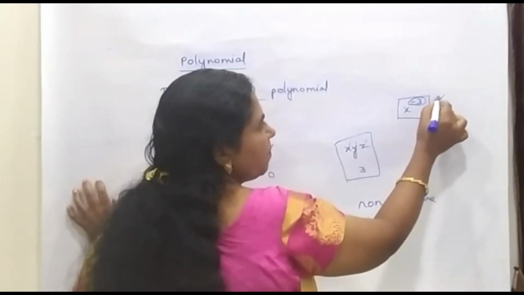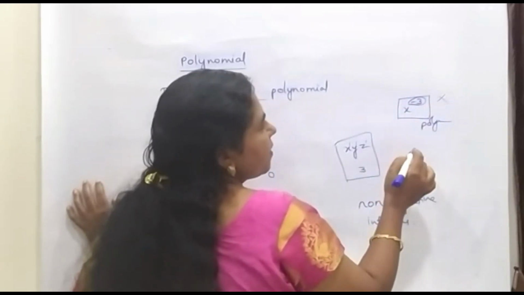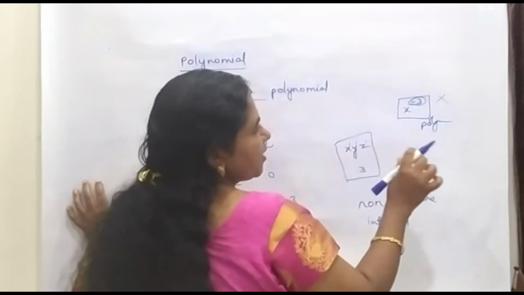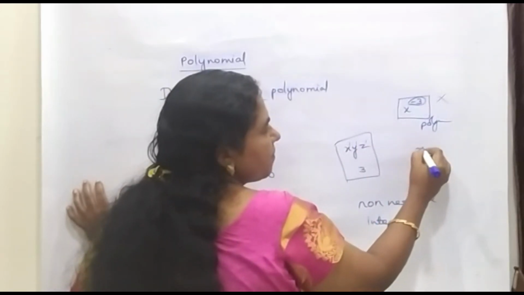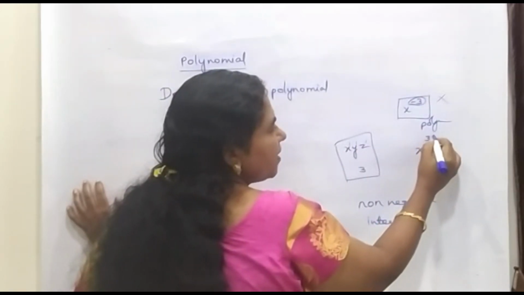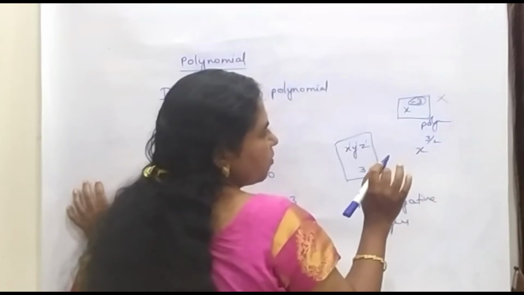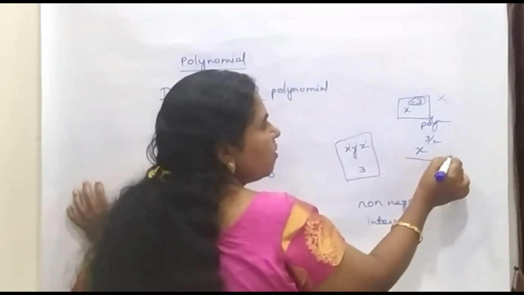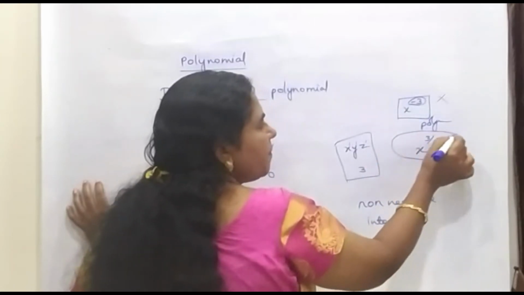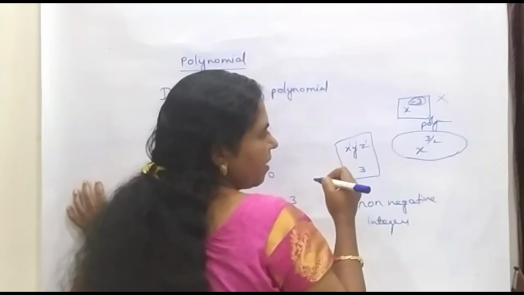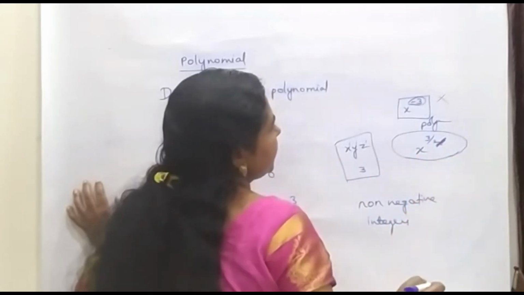So this cannot be a polynomial. If we are having an expression with a term like x power 3 by 2 or x power 5 by 2 or something like that, this also will not be a polynomial because this is not an integer.